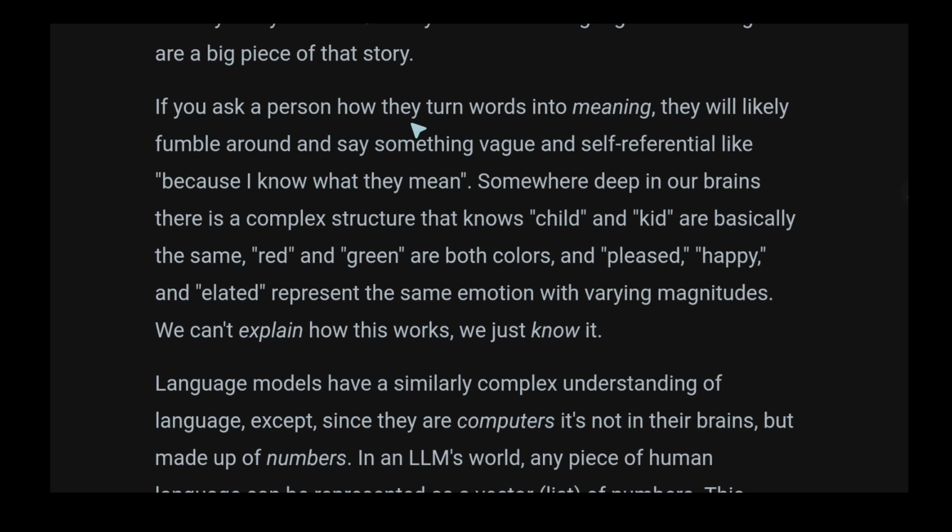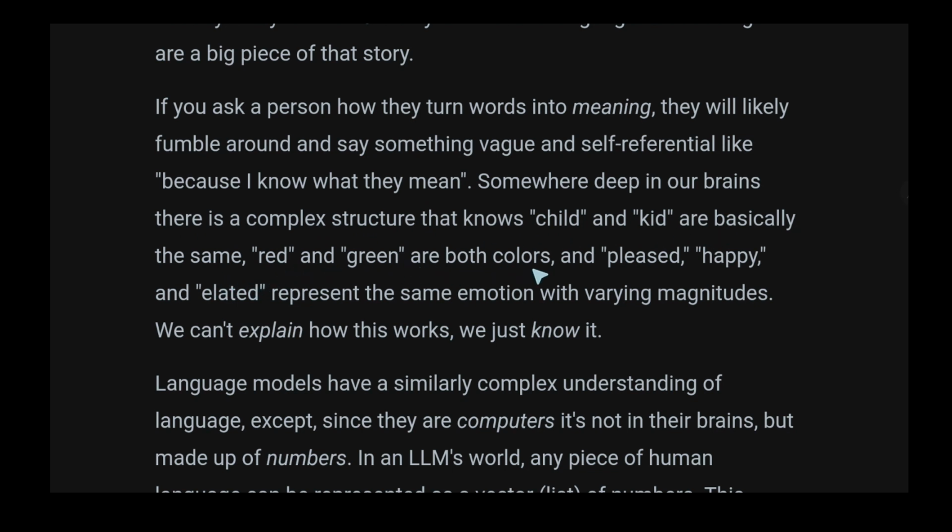If you ask a person how they turn words into meaning, they will likely fumble around and say something vague and self-referential like "because I know what they mean." Somewhere deep in our brains there is a complex structure that knows child and kid are basically the same.